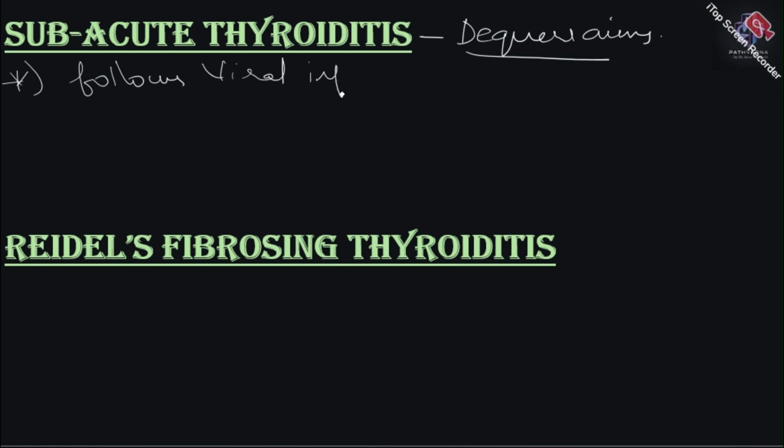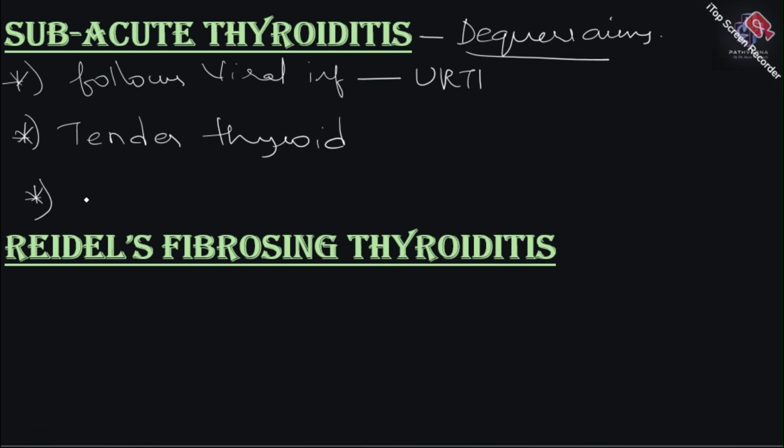Usually an upper respiratory tract infection. This is the first important thing to remember. And remember, here the thyroid is tender, okay, which is a painful thyroid. Next, the patient will become normal once the illness has subsided. Okay, so it subsides if the infection is cured. So these are the three important things you need to remember about subacute de Quervain's thyroiditis.